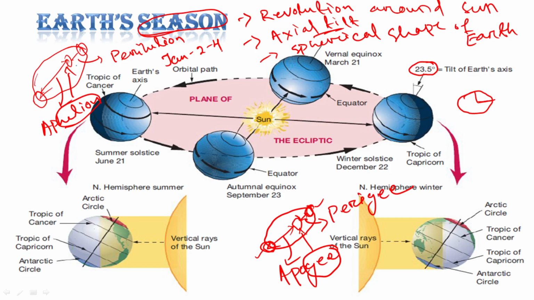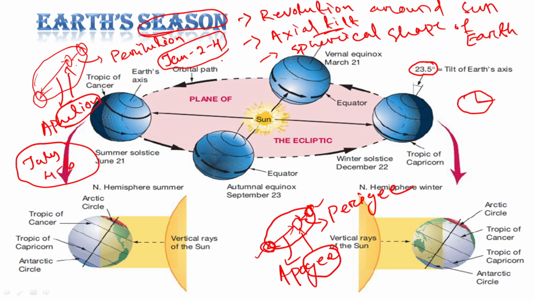It varies, January 2 to January 4. Then the aphelion is July 4 to 6. The farthest distance will be at July 4 to 6. You must remember this because they can ask. These are data based questions, but it can be asked in the 2 mark section.